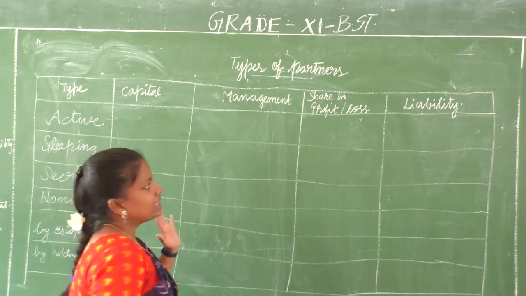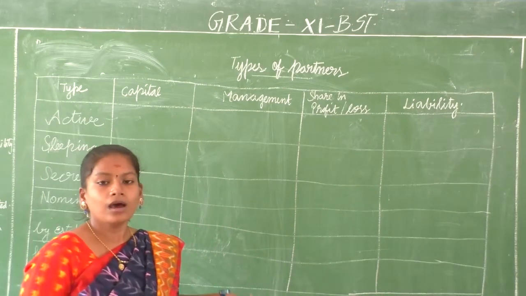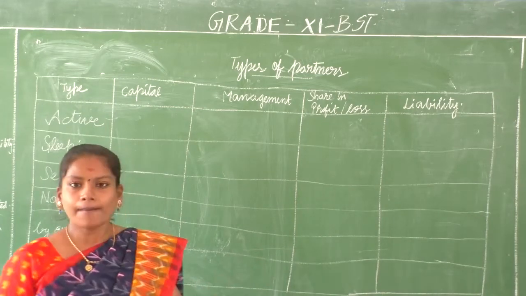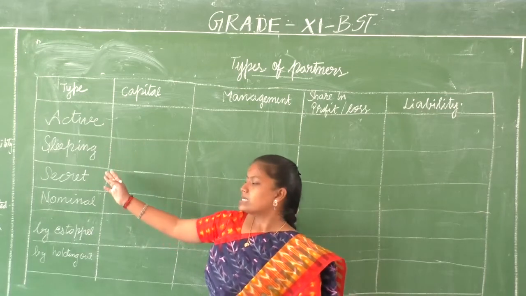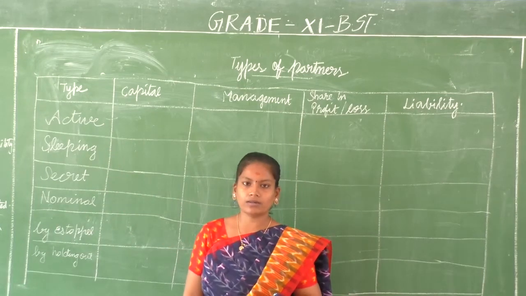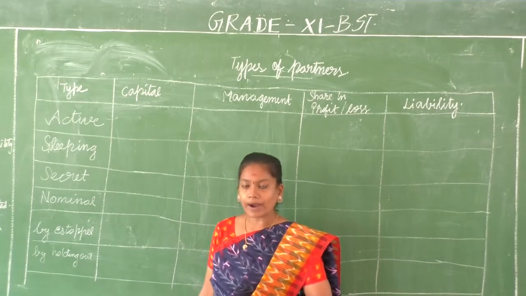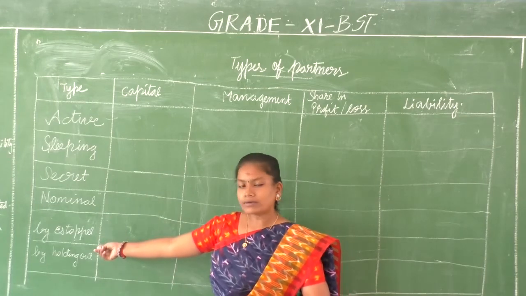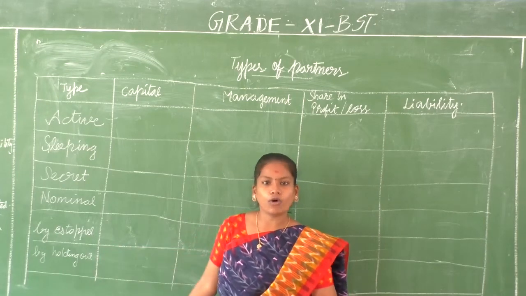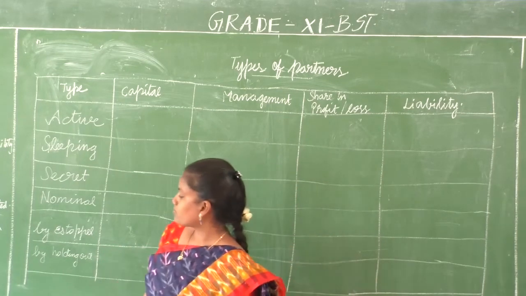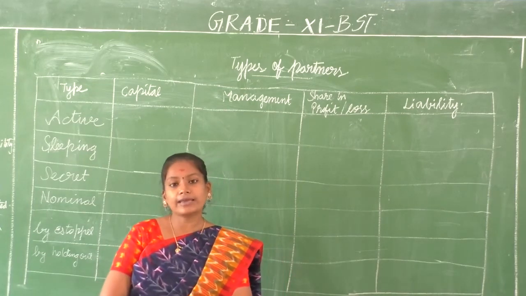So this is a single page to understand the entire concept about the types of partners. What are the various types of partners we have? We have the active partner, the sleeping or dormant partner, then we have a secret partner, nominal partner, partner by estoppel. Estoppel means bound by a legal law of equity. Then comes partner by holding out. Right, these are the various types of partners.